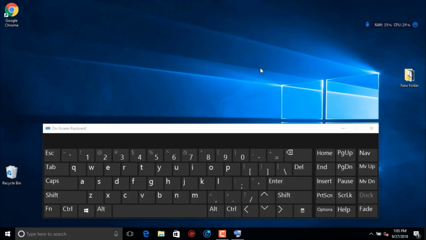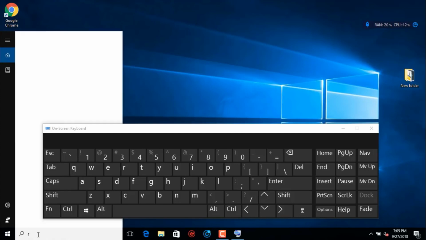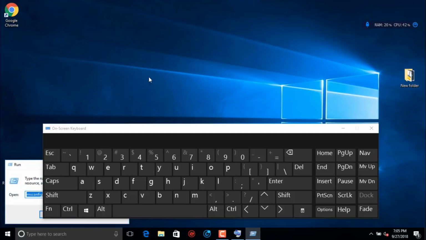Now you have to type in the search bar, that is run, R-U-N. Here you can see the run command. Click on that.